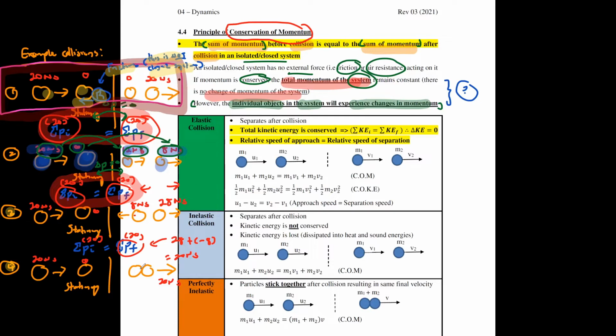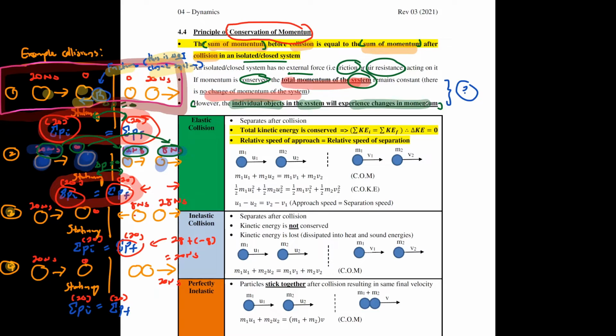This one is now one single object because they are combined together. Over here, I will say that the sum of initial momentum must be the same as the sum of the final momentum. This one must be 20. This one must also be 20. So these are the relations that you are expected to see. So that is conservation of momentum.